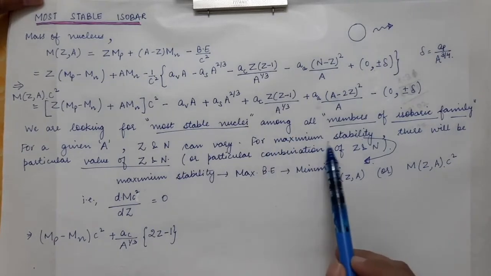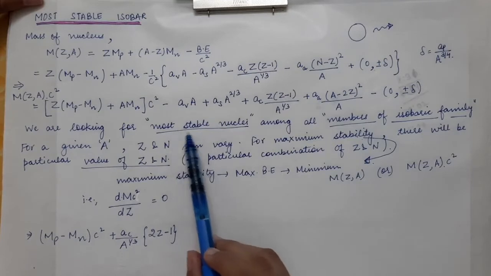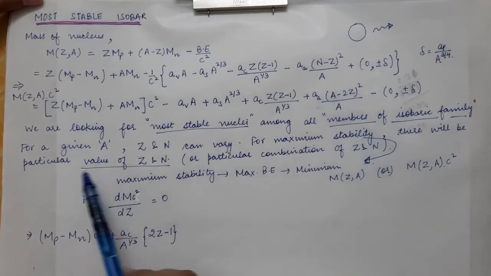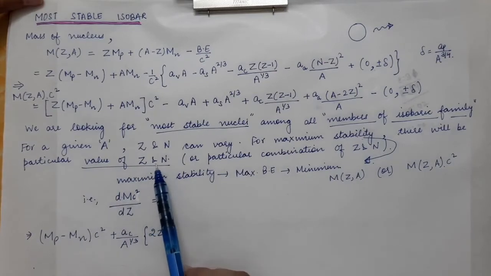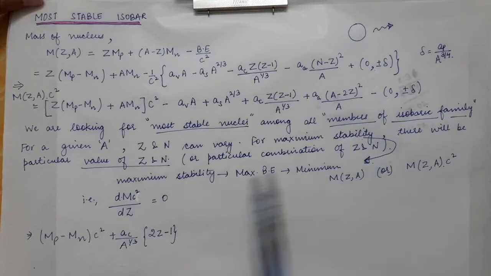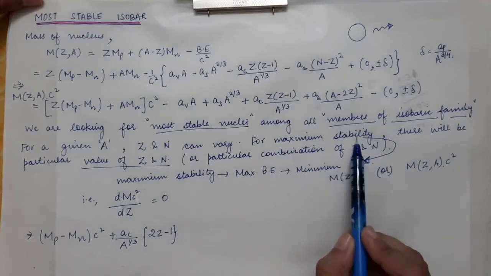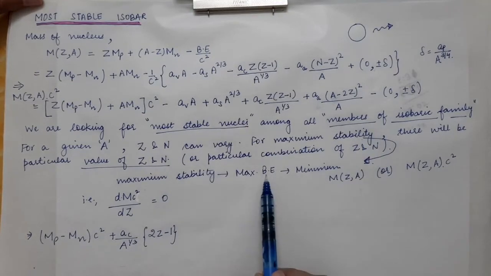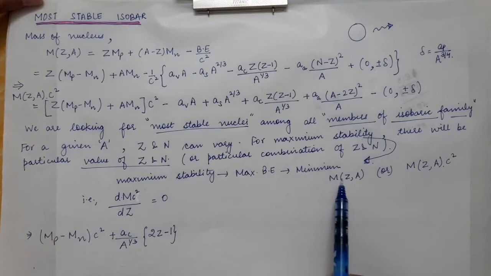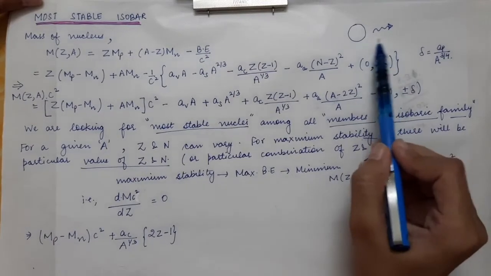So for maximum stability, that is we are looking for the most stable nucleus, there will be a particular combination of Z and N. If there is maximum stability, it means there is maximum binding energy, and if there is maximum binding energy it means the mass is minimum, as we have discussed over here.